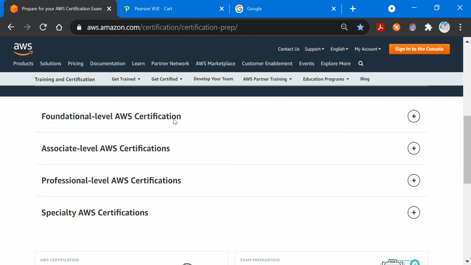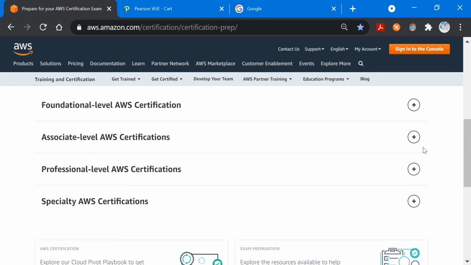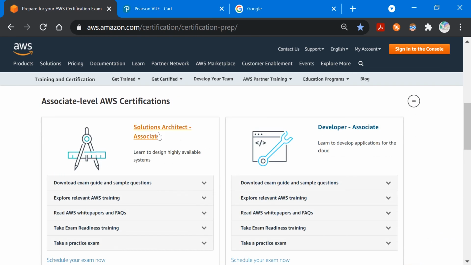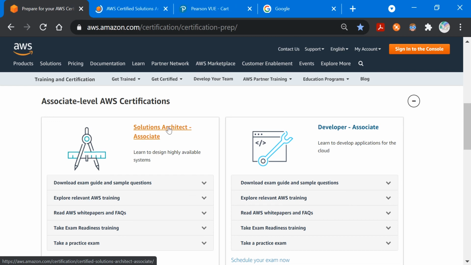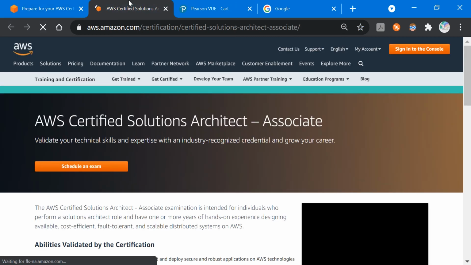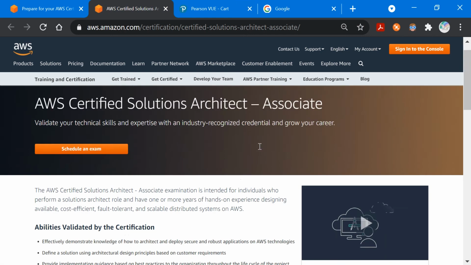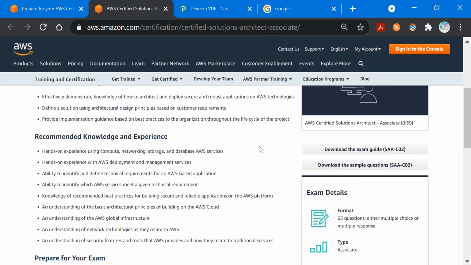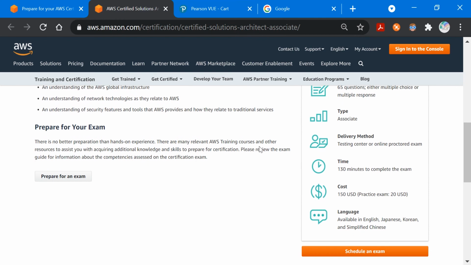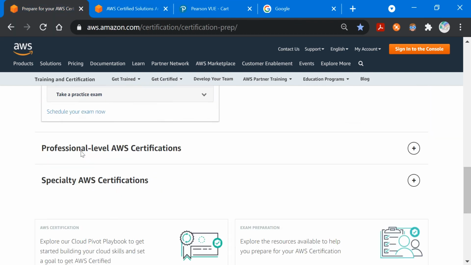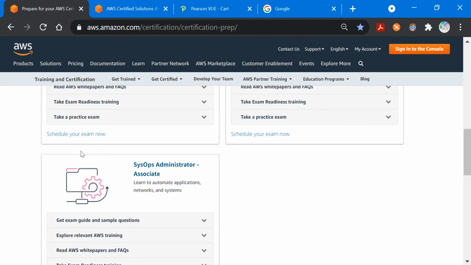Here if you scroll down and check, say for example, the Solutions Architect Associate exam cost, then click on this link. It will redirect you to the page for AWS Certified Solutions Architect exam details, and if you scroll down, this is the place where you can find the cost of the exam, which is $150. You can do the similar step for all the AWS exams mentioned here.